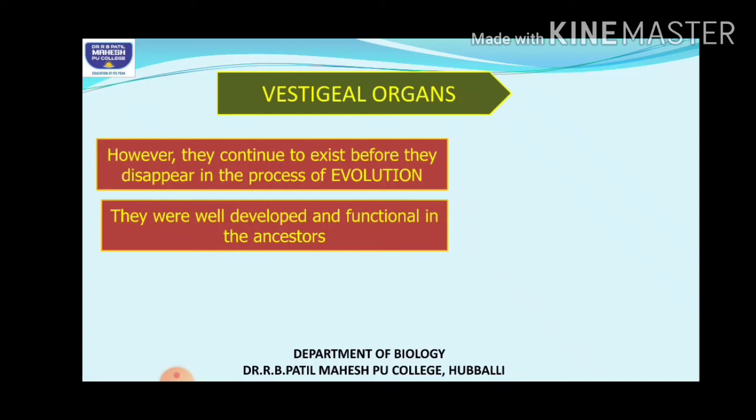Here we can see that these organs were actually used by the ancestral organisms, or in some other organisms they might be performing some function. They might be useful, but we are not using them. That means it is present in all the organisms. For example, take two different organisms, A and B. A is using it for different purposes, but B is not using it.